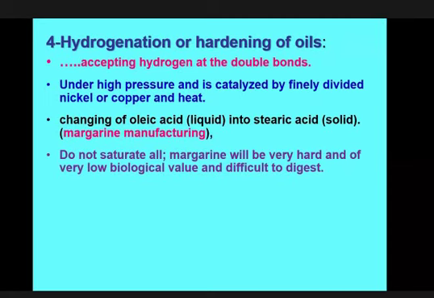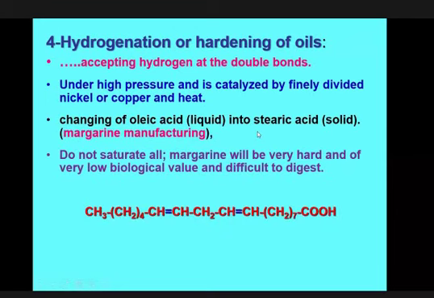So it is recommended not to convert all of the double bonds into single. So this is the process.